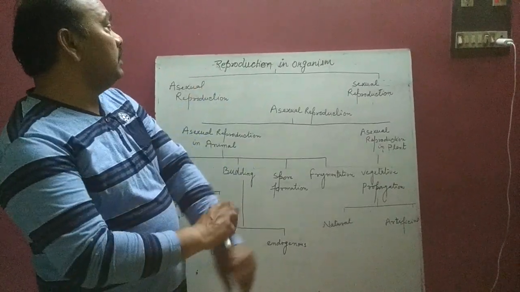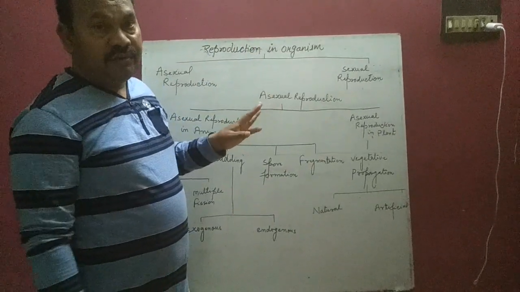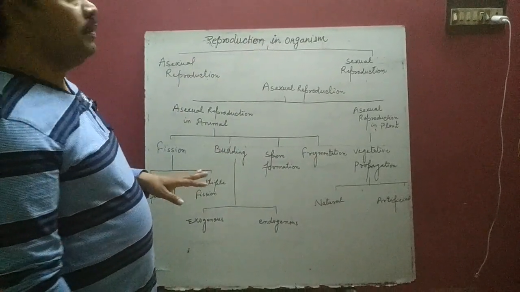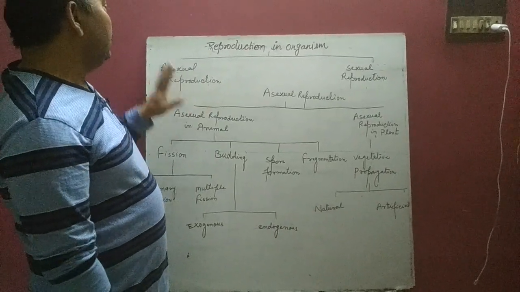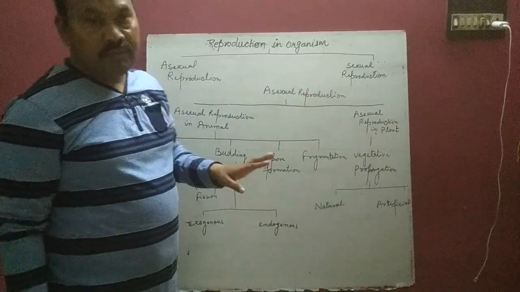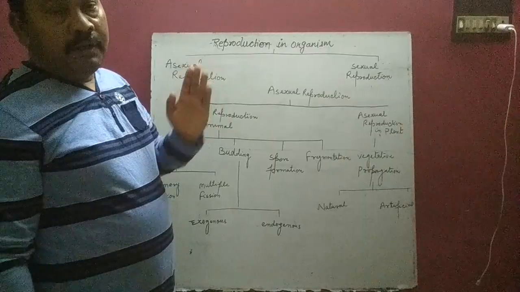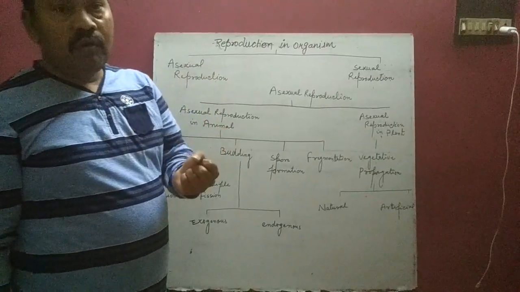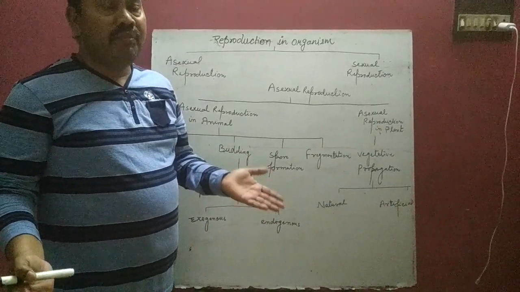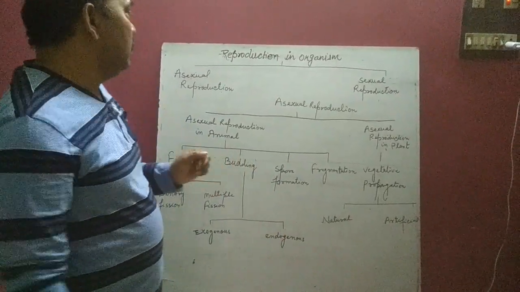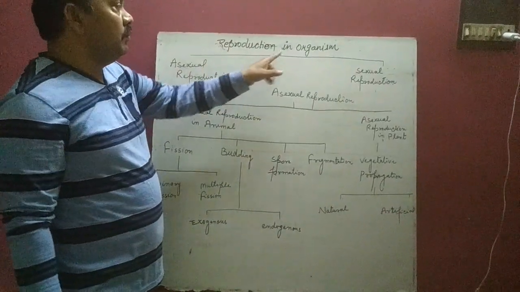I am going to start the new chapter of class 12, reproduction in organism. Basically there are two types of reproduction in organism, asexual reproduction and sexual reproduction. So what does reproduction really mean? Reproduction means each and every living organism has a tendency to reproduce progeny to maintain the existence of the species. I will take only asexual reproduction in class 12 bio.